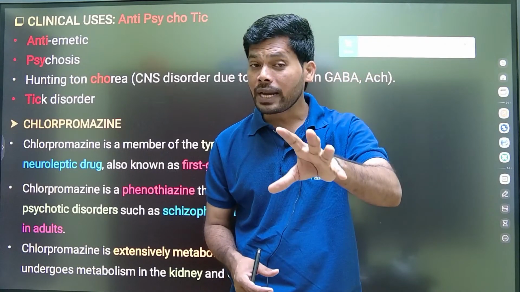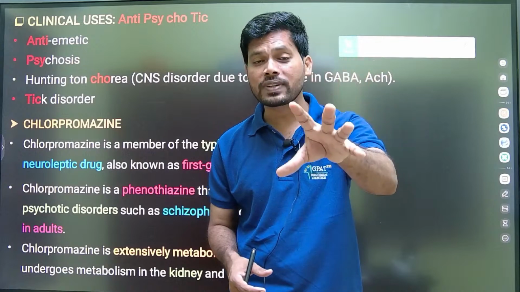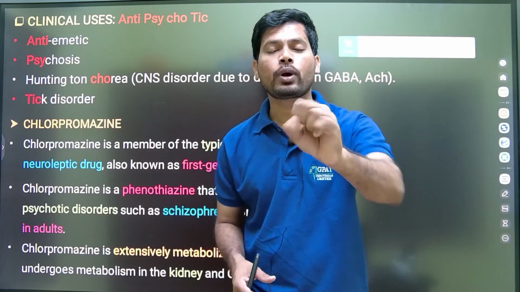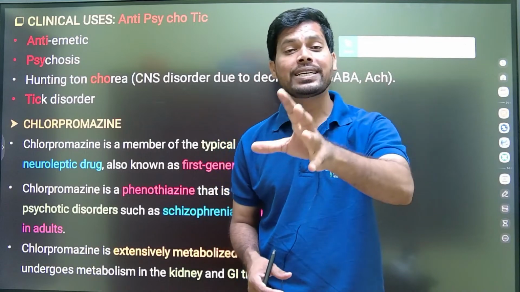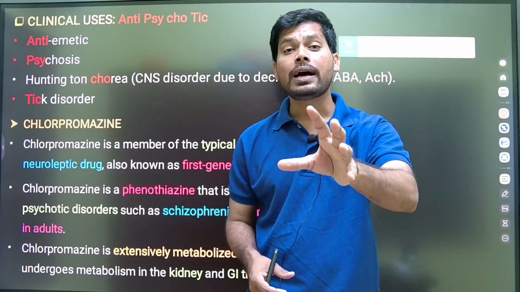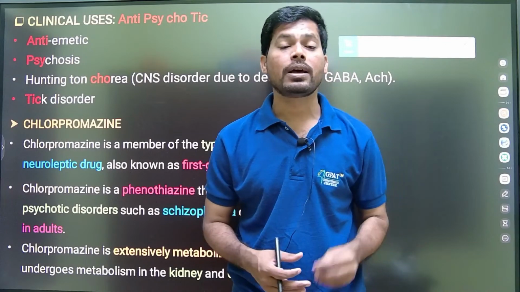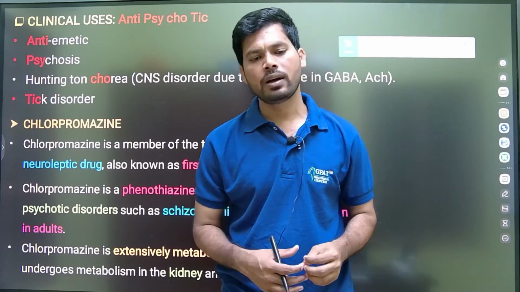First generation antipsychotics have specific side effects like extrapyramidal symptoms, Parkinsonism, as well as hyperprolactinemia. And second generation have specific side effects: hyperlipidemia, hyperglycemia, as well as arrhythmias, abnormality in the rhythm of the heart.